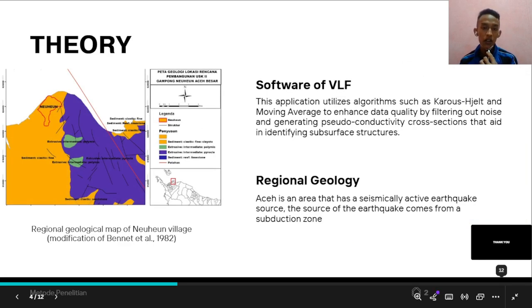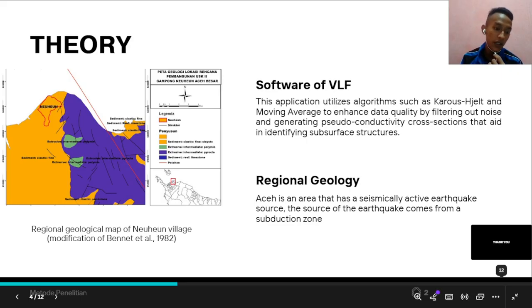Okay, the theory for this final project. First, the VLF software. This application utilizes algorithms such as Hazel and moving average to enhance data quality by filtering out noise and generating pseudo-conductivity cross-sections that aid in identifying subsurface structure.